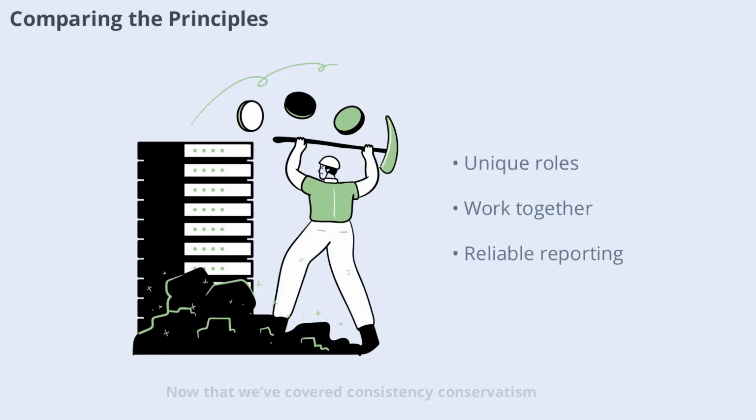Now that we've covered consistency, conservatism, and full disclosure individually, let's compare them. Each principle serves a unique purpose, but together they create a framework for reliable and transparent financial reporting. Consistency ensures comparability, conservatism promotes caution, and full disclosure guarantees transparency. Understanding how these principles interact is key to interpreting financial statements accurately.